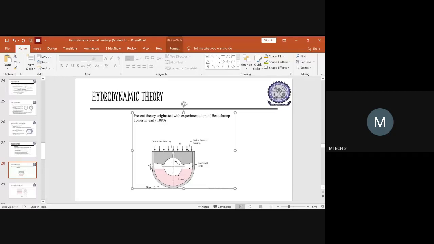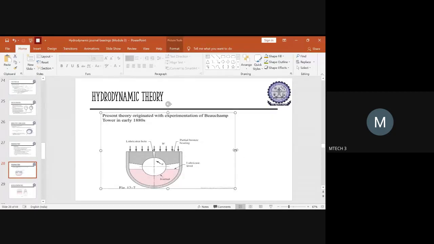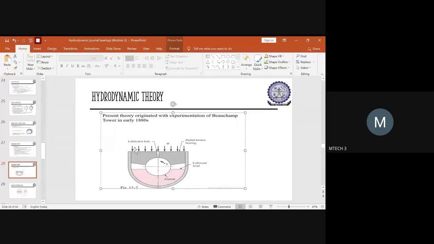And before going further, you just want to see the pressure distribution. Suppose you have the inlet here through which the lubricant oil will be spilled out. This will be our journal or the shaft, and you will have the bearing casing here. In between, you will have the clearance in which the oil will be spilled out, so you will have the thickness of a lubricant film over here.